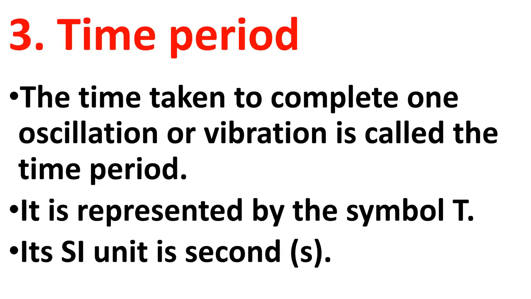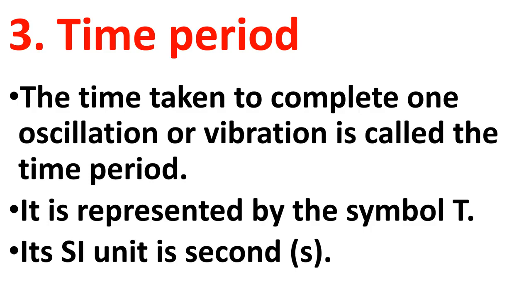Now the third characteristic of sound is time period. What is time period? The time taken to complete one oscillation or one vibration. That is called time period.